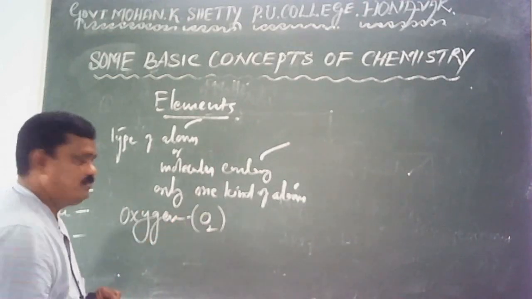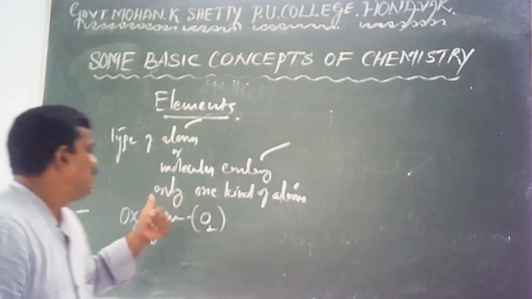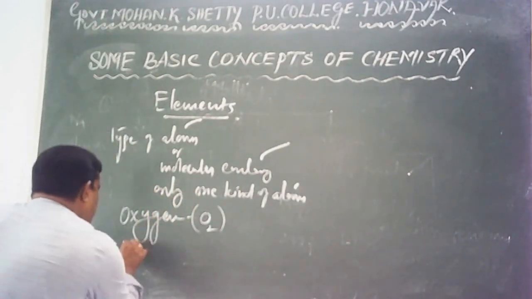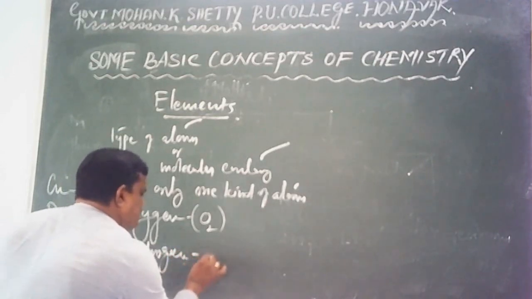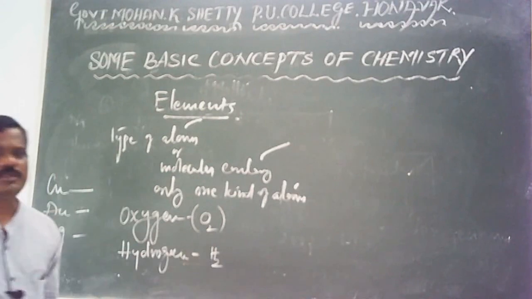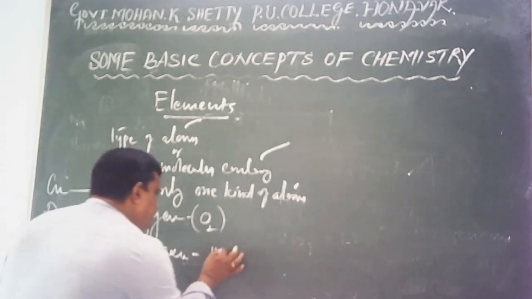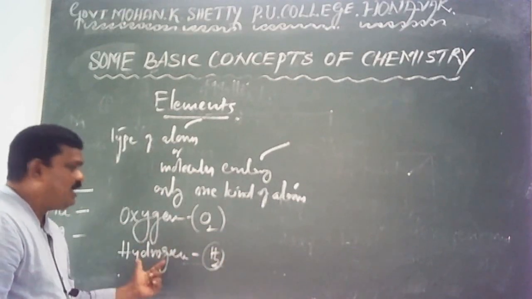Therefore, O2 is called the molecule of the element oxygen. Just think of hydrogen. Hydrogen is a gas. It exists as H2. Therefore, hydrogen contains H2 molecules, and H2 is called the molecule of hydrogen element.